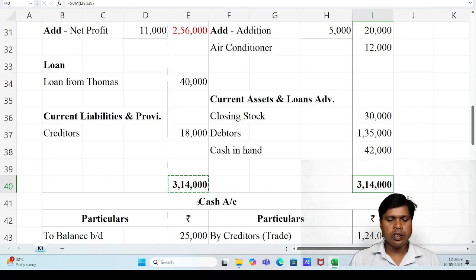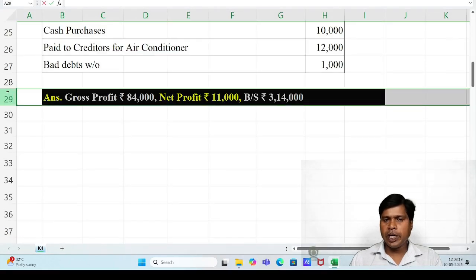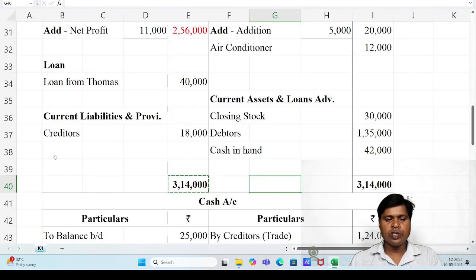Student, you can see the balance sheet tallies. We can check our answers. Gross profit 84,000, net profit 11,000, and balance sheet total is 3,14,000.